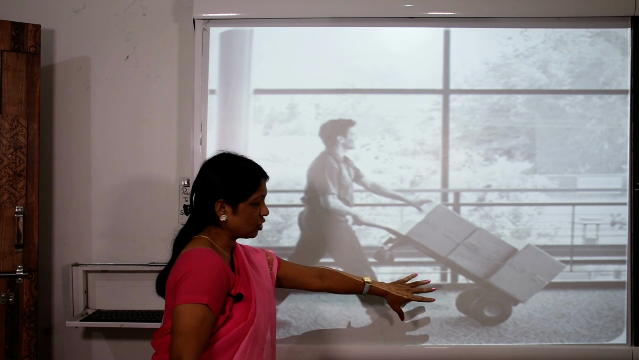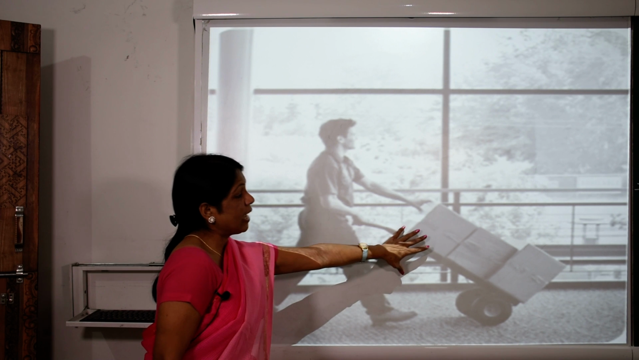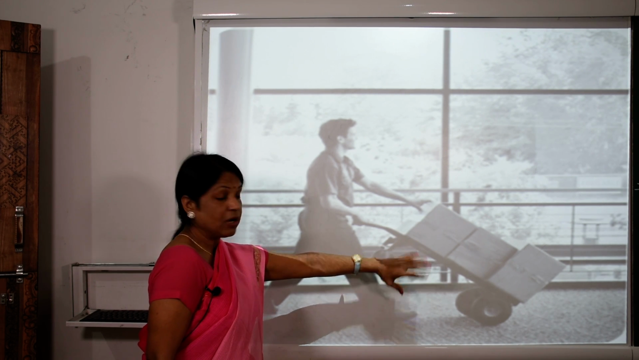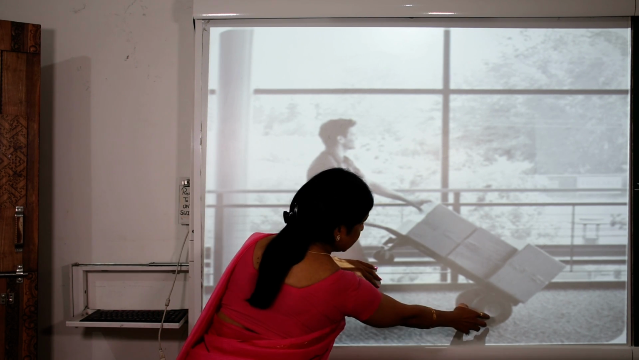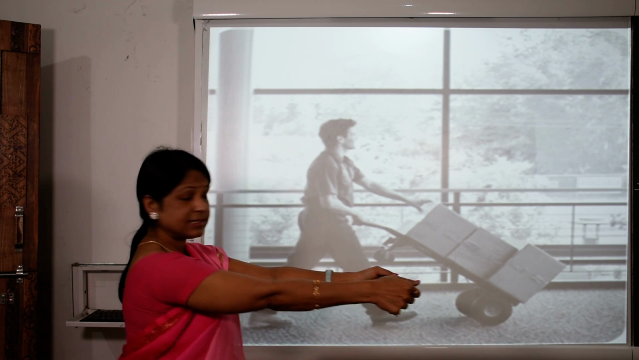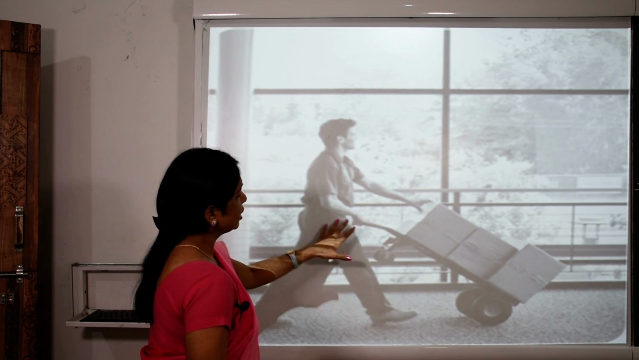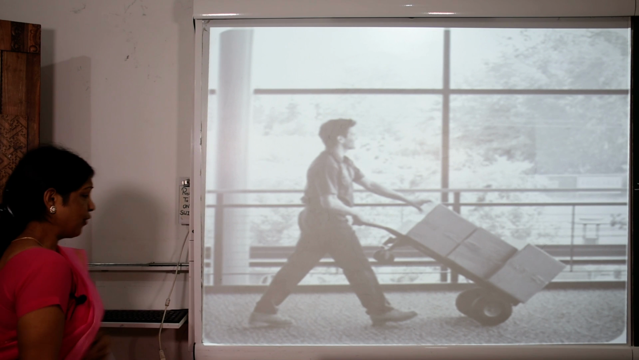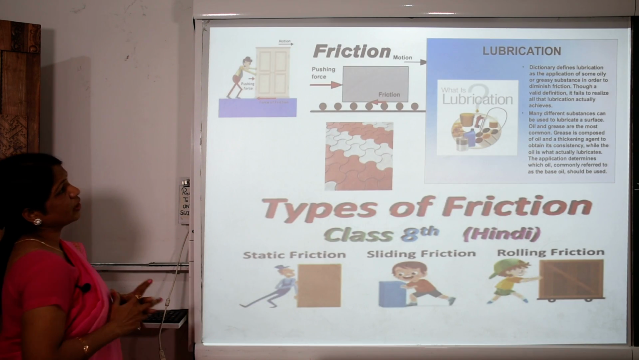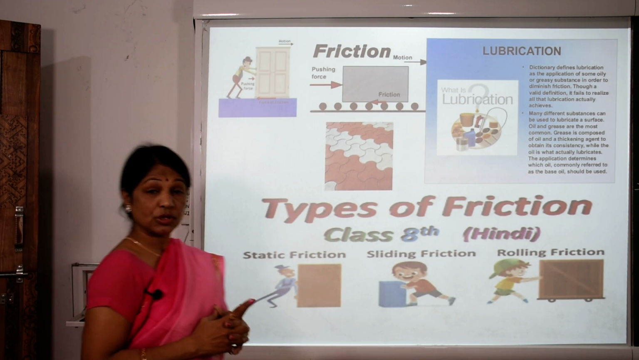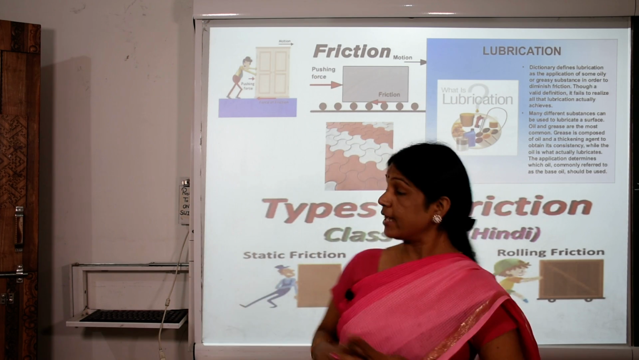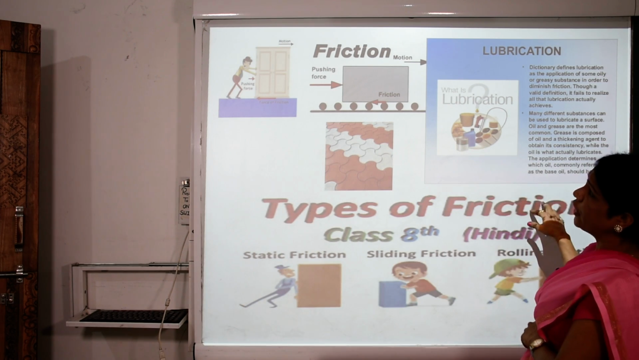It is a picture of a trolley bag with a heavy load on the trolley, but anybody can easily pull it. It moves due to the friction. Now further we are going to see the various types of friction, with examples.